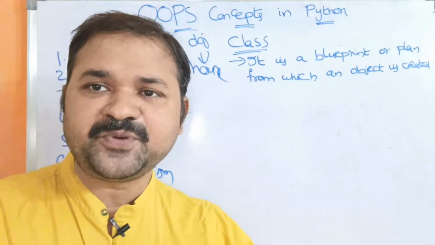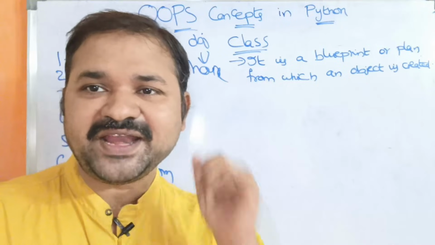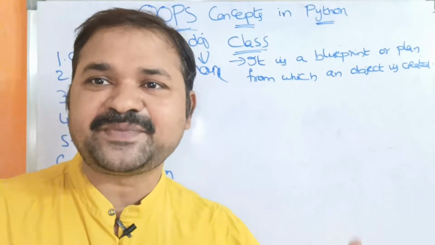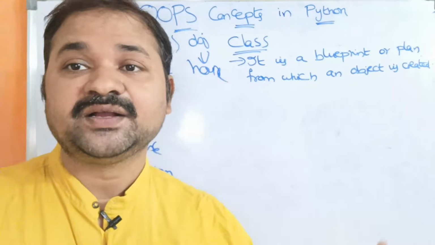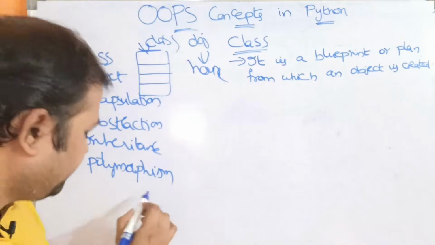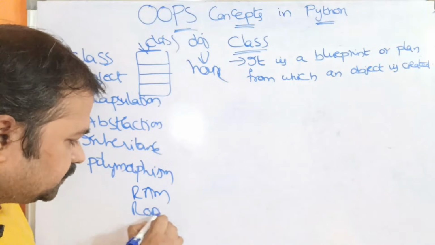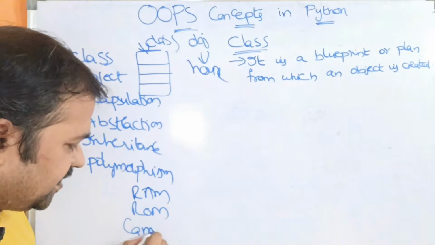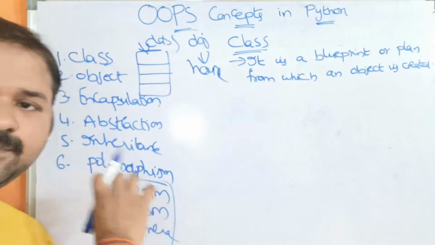If you take the example of manufacturing a mobile, in order to manufacture a mobile we need some RAM, ROM, some speed, some camera. According to that, we will design the plan. So first we will design the class, with all these requirements.